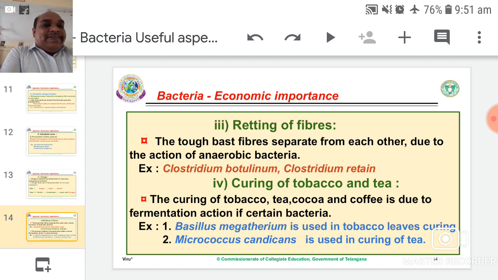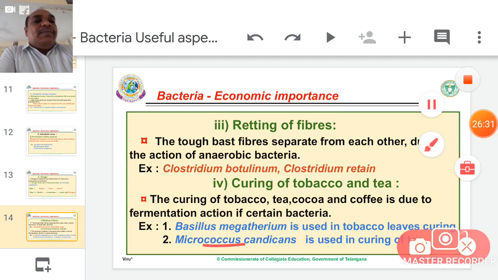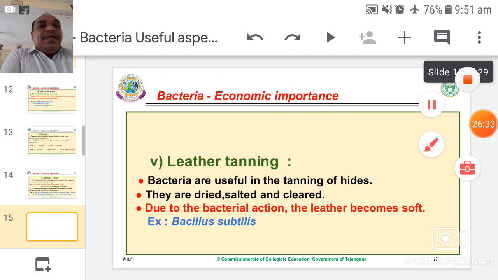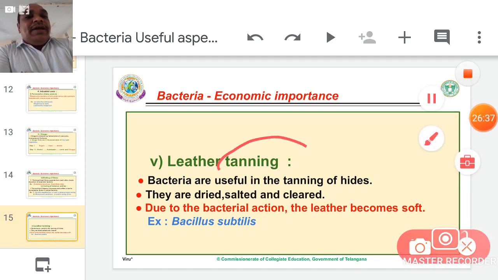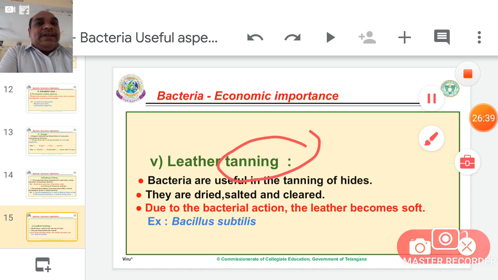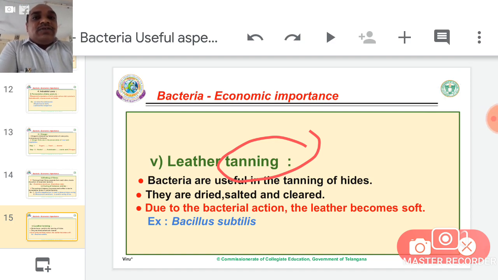Micrococcus candicans is used in curing of tea. Micrococcus: coccus means spherical bacteria. Leather tanning. Tanning means softness of leather items. At the initial stage, leather is too hard. Some bacteria are involved in that leather. The leather becomes soft. That process is called tanning.